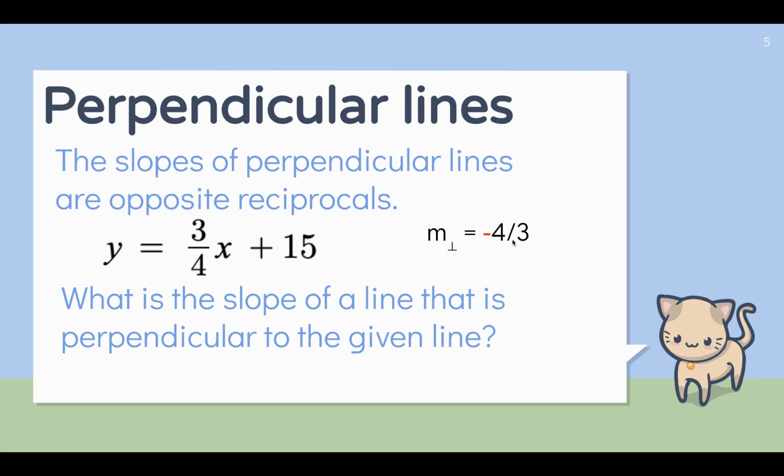Now the textbook, and some teachers, instead of saying that the slopes of perpendicular lines are opposite reciprocals, you might hear them define it as the product of the slopes being -1. If you multiply 3/4 times negative 4/3, you get a product of -1. So you can think of it either way.